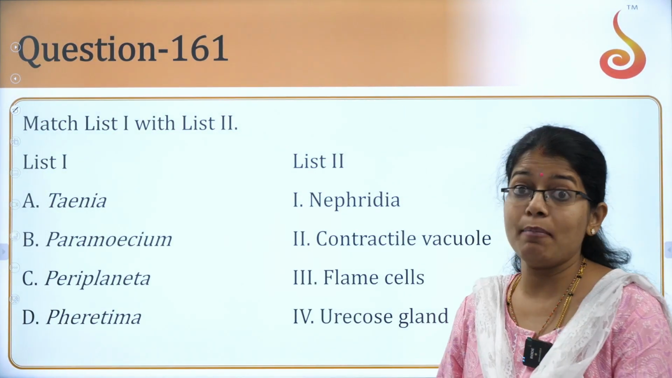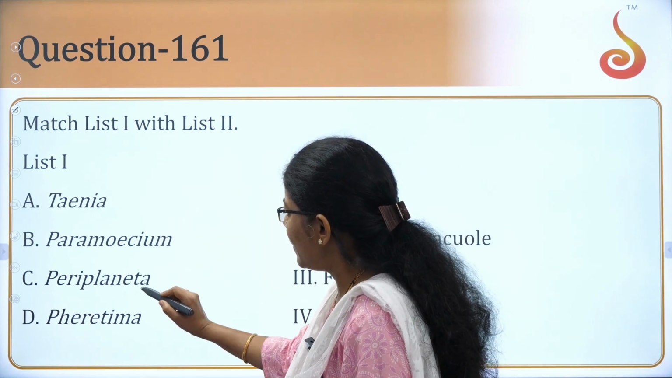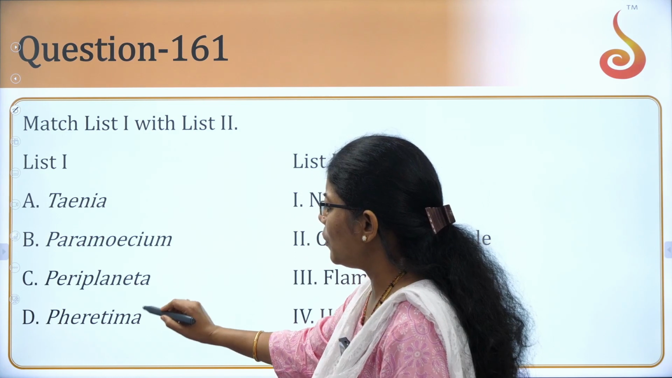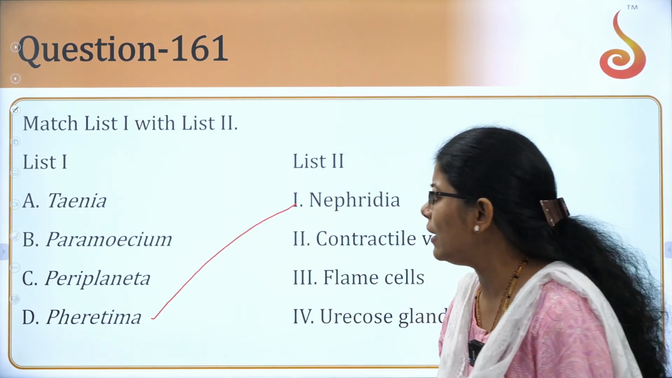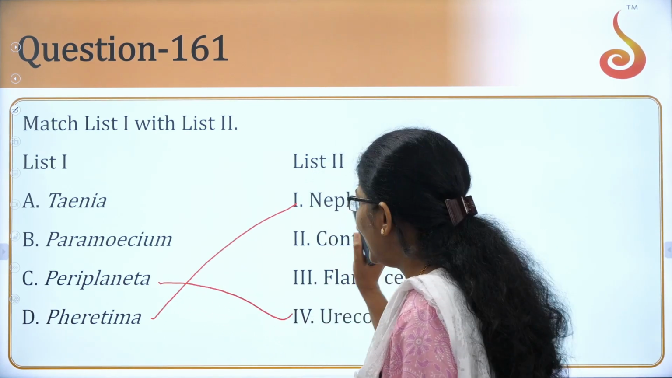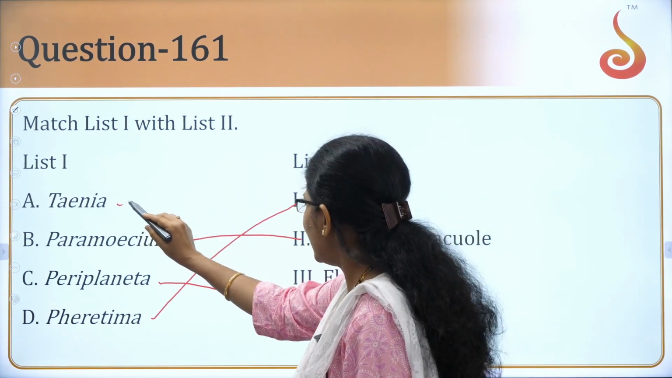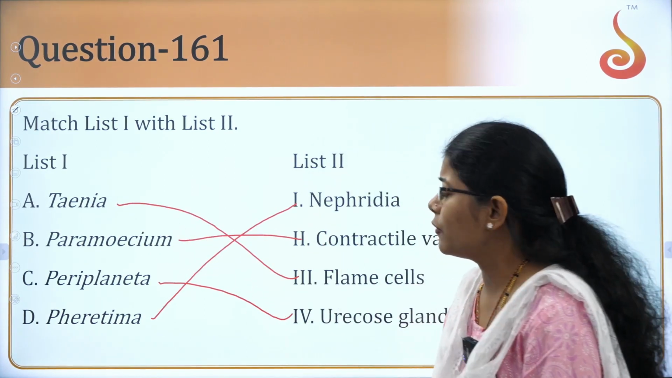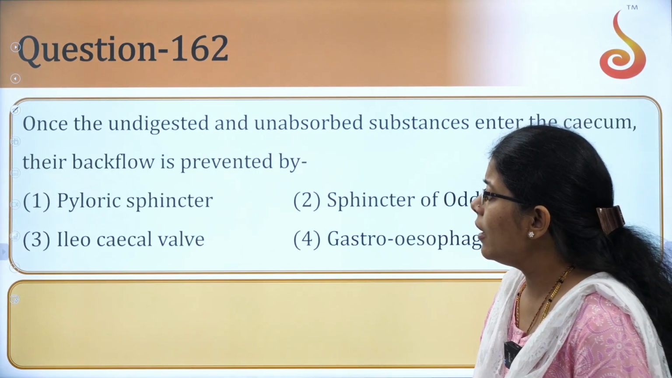Next one, again match the column. Taenia, Paramecium, Periplaneta and Pheretima. When we talk about Pheretima, that is going to be nephridia, the commonest one. Periplaneta, we talk about the uricose gland. Paramecium, contractile vacuole, very famous question. And Taenia, the flame cell. So you can accordingly match with the option here.